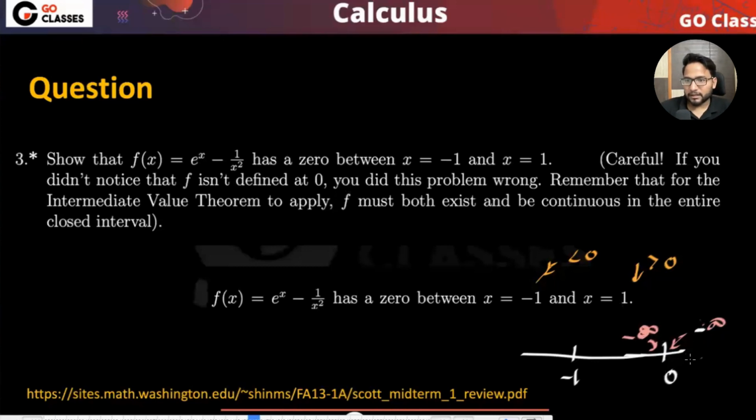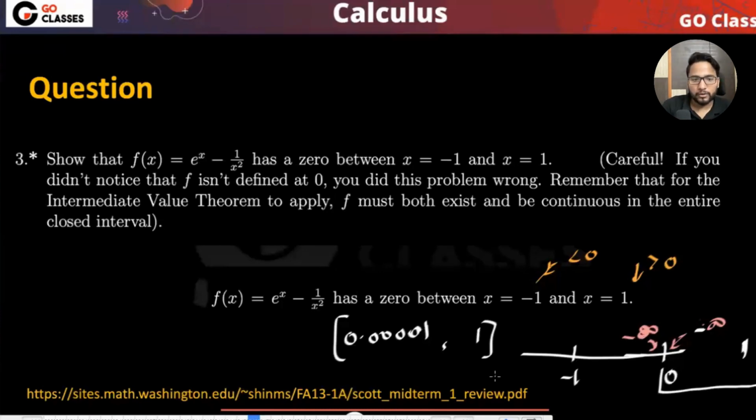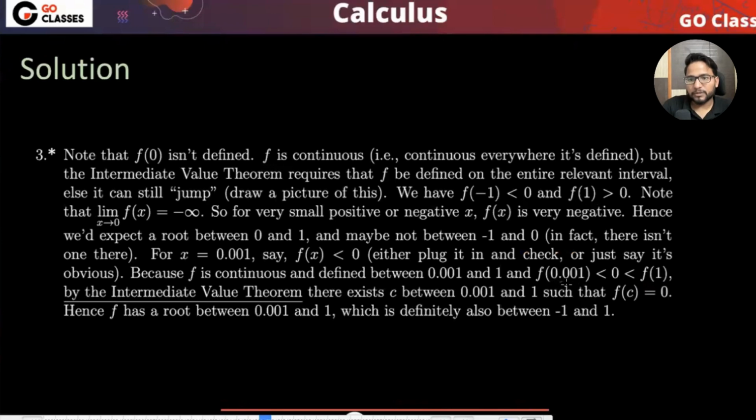So you can take the range which is 0 to 1, right? You can take the range which is 0 to 1. So it is negative, and at 1 it is positive. So you can say that it is continuous between any value. You can say 0.0001 or something like this, right? And then 1. It is continuous between this interval. So there must exist one root. Okay. So something like 0.01 you can take, and there must exist some root. Okay, cool.